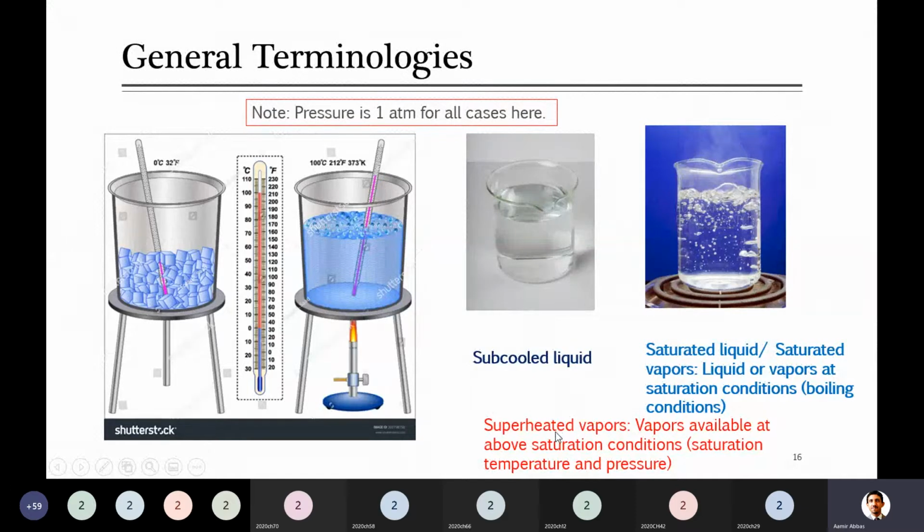If it is water vapor, we call it superheated steam, meaning steam which is available above saturation condition. That can be even 1 degree above saturation, or 100 degrees above, or 200 degrees Celsius above its saturation condition. That means superheated steam will be of different quality depending on how far away it is from its saturation condition. Clear?